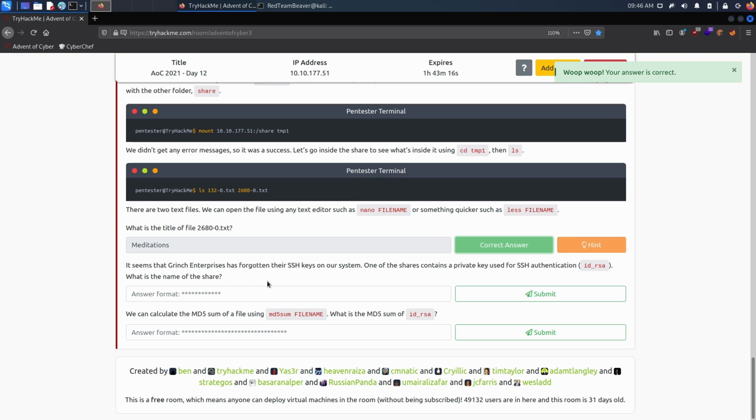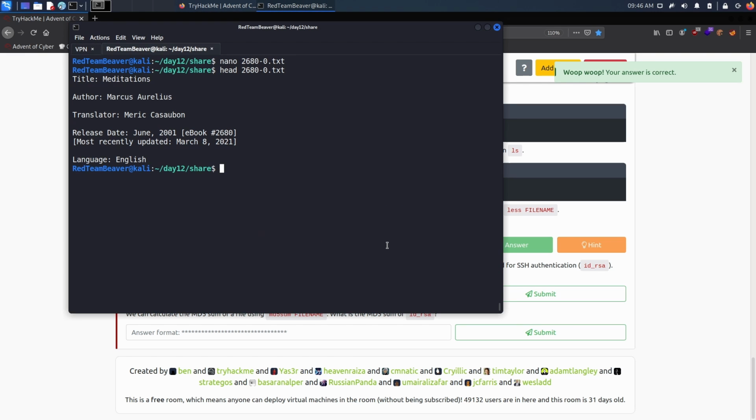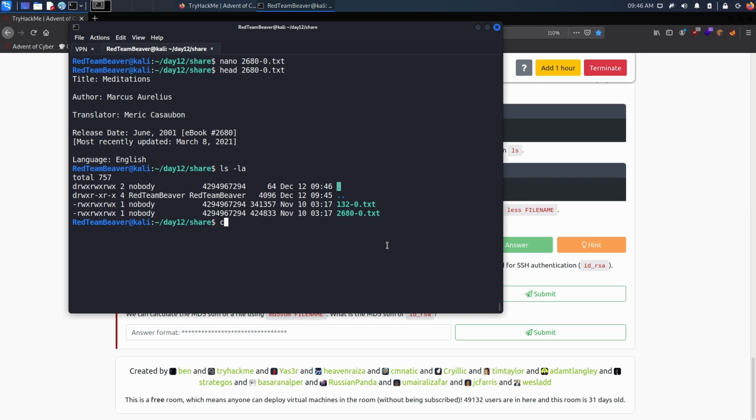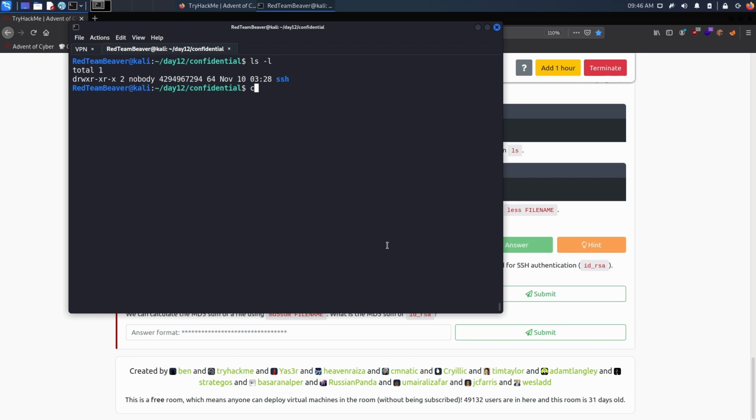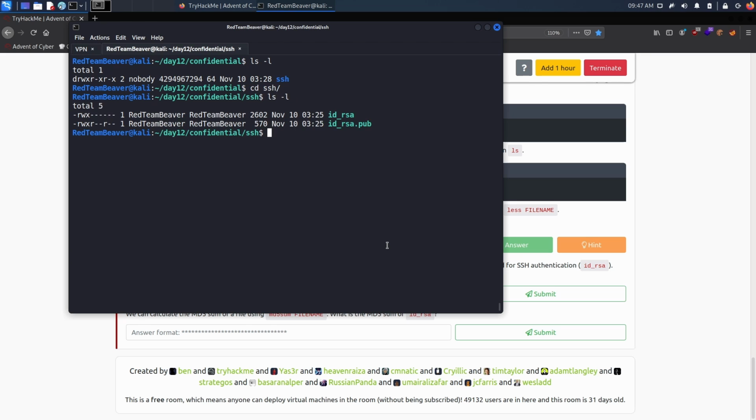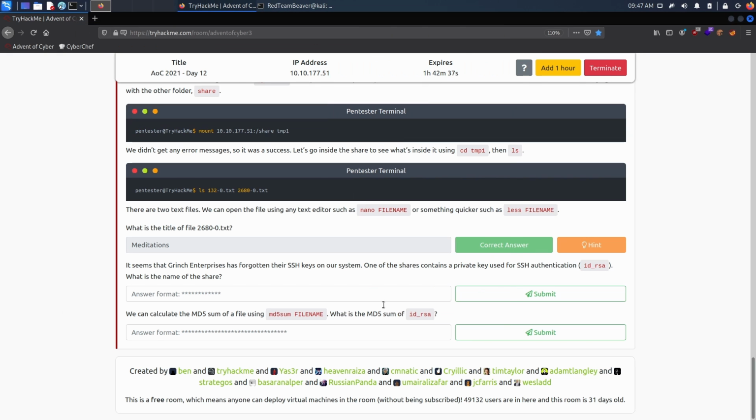So it seems that Greenwich Enterprise has forgotten their SSH keys on our system. That's very good. We like having SSH keys. So let's look into confidential. And we can see that there's actually a folder called SSH. So let's go in there. And we see that there's id_rsa and id_rsa.pub. If you don't know about id_rsa, I invite you to look into SSH authentication techniques. Basically, id_rsa and id_rsa.pub are a combo of private and public keys that will allow you to connect remotely over SSH without providing a password. But you can also put a password on the private key, of course.